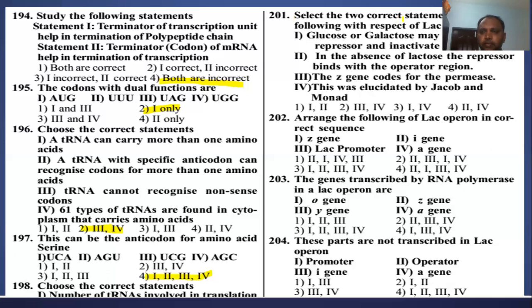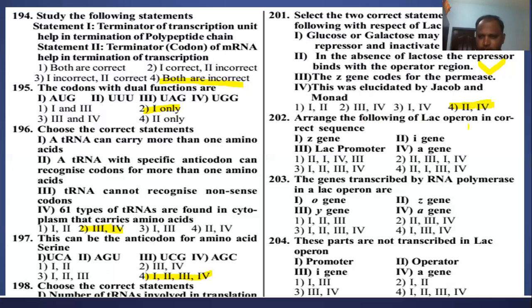Select the two correct statements among the following with respect to lac operon. Glucose or galactose may bind with the repressor and inactivate it. This is a wrong statement. In the absence of lactose, the repressor binds to the operator gene. That is a right statement. The Z gene codes for beta galactosidase, not permease. This was illustrated by Jacob and Monod. So the second and fourth statements are right, and the first and third are wrong.